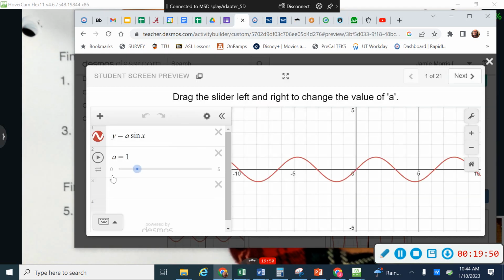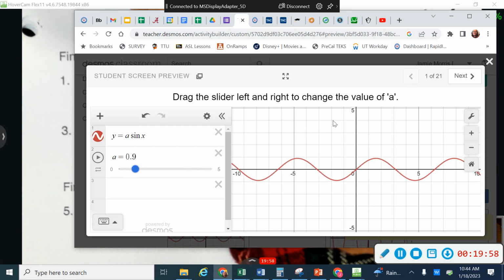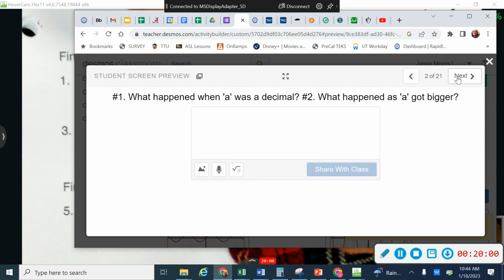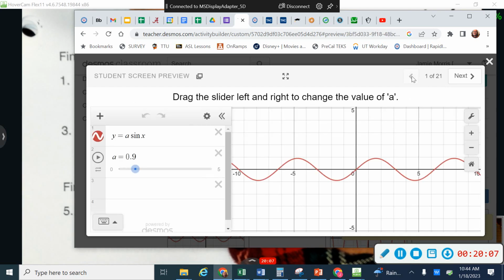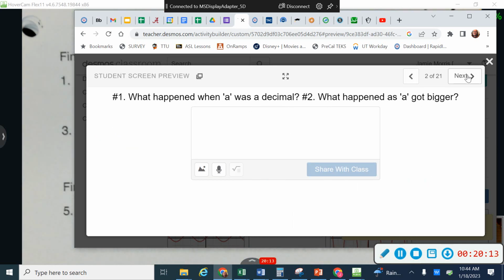And what you'll do is play around with these sliders right here. So you can make A get really big, and you can make A get really small. And then you'll go to the next screen and answer a question about what was happening with A. Now, if you've forgotten, you can always go back and play with the slider again. Okay, so play with the slider, then go to the next screen and answer the question, and again, you can go back and forth. There's an option to share answers with class. You do not need to do that. You can if you want to, but you don't need to.